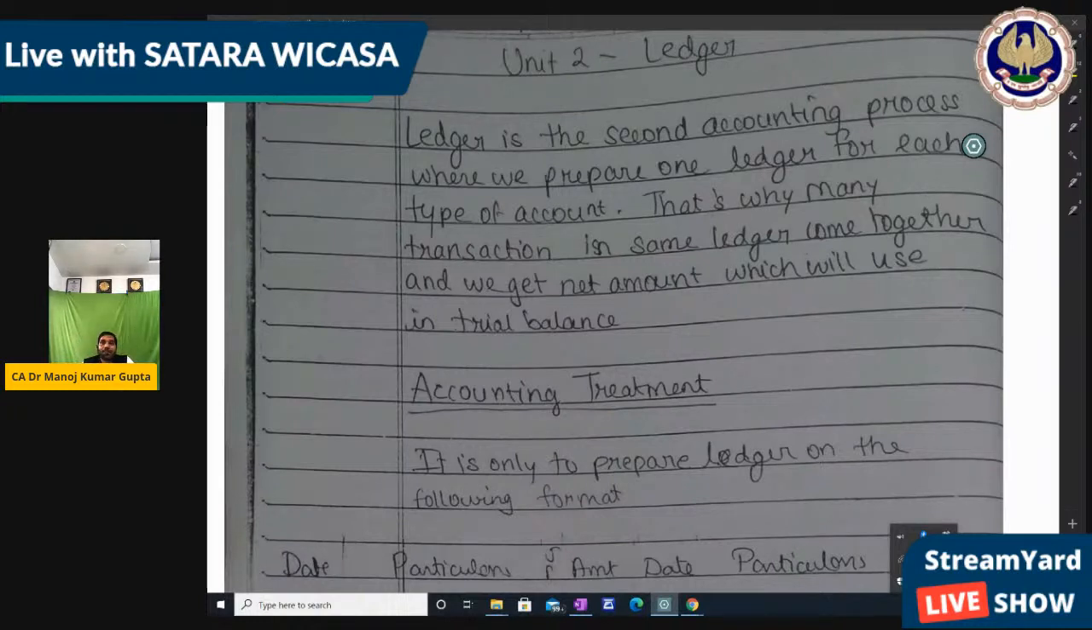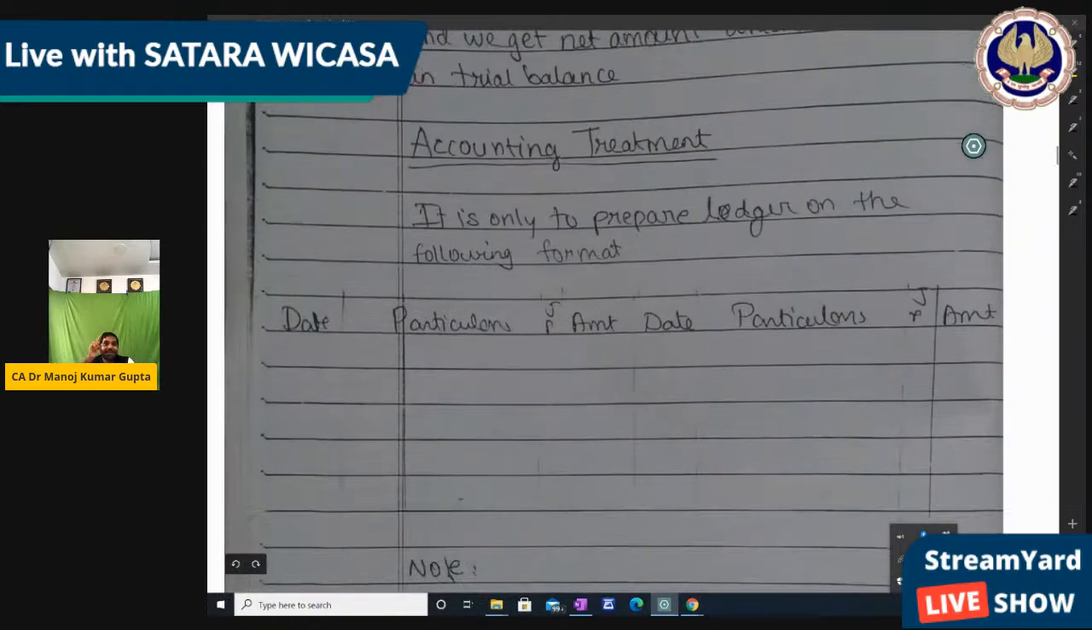Done. Now this is the format for the ledger: date, particulars, amount, or we can make a JF column also if we want. Otherwise, date, particulars, amount on the debit side, and date, particulars, amount on the credit side. Okay, so this is the ledger format we are going to make.